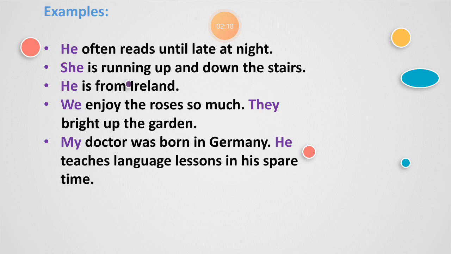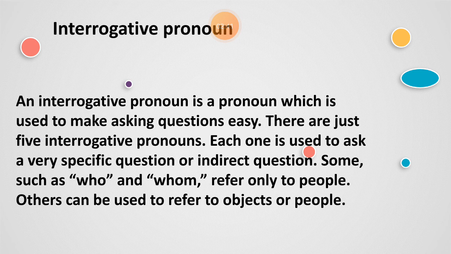Here are the examples, and I have highlighted the examples for you. He often reads until late at night. Here he is the personal pronoun. She is running up and down the stairs. She is the personal pronoun. We enjoyed the roses so much. They brighten up the garden. We and they are the personal pronouns. And here are other examples as well. You can read.